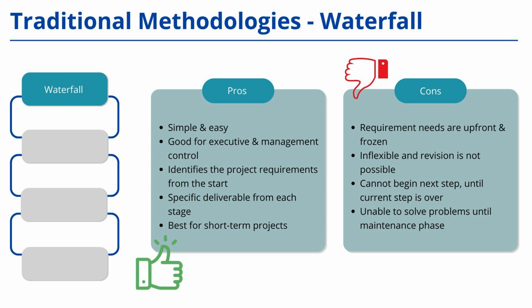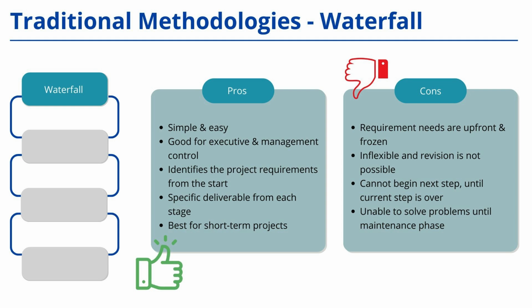Now, let's talk about some of the drawbacks. One major con was that requirements had to be finalized upfront and could not be changed easily later. Once the requirement phase was completed and we moved to the design phase, making changes became very difficult. If we identified defects or needed modifications during the verification stage, we had to go all the way back to the design phase, then modify the build, and so on. This made the entire process very rigid. As a result, solving problems before reaching the maintenance phase was challenging due to the lack of feedback loops.